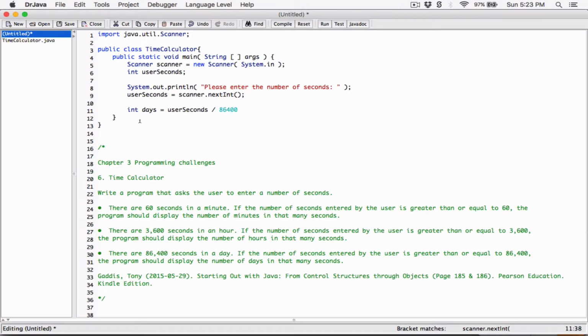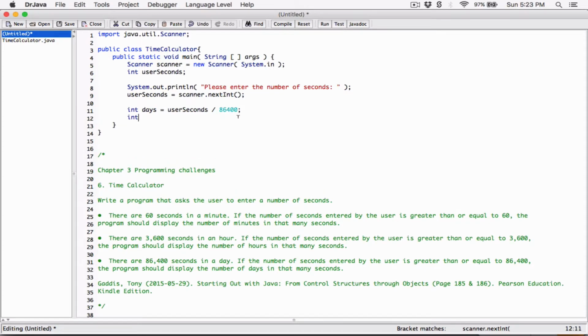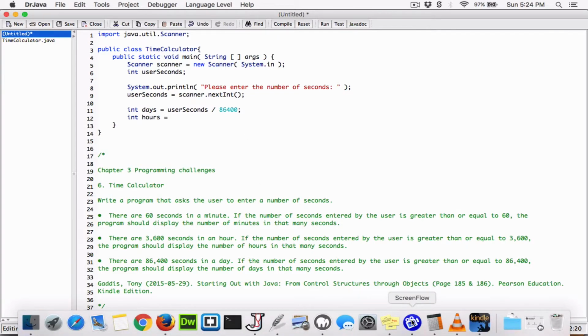All right. So int days is going to be equal to, this is the exact number of days, user seconds divided by 86,400. All right. So I'm done with days. Now I'm going to create another variable for hours, right? Int hours now is going to be equal to, now I know that